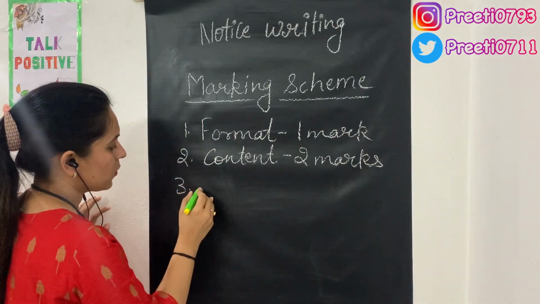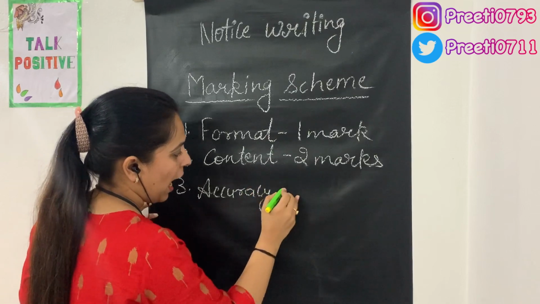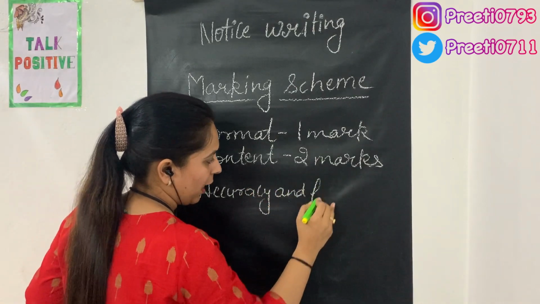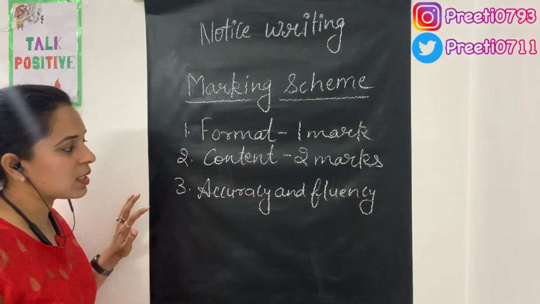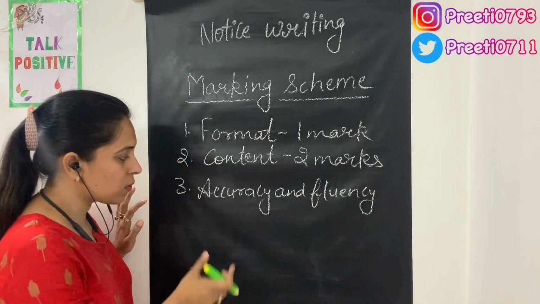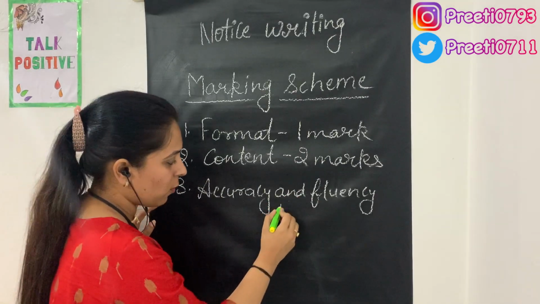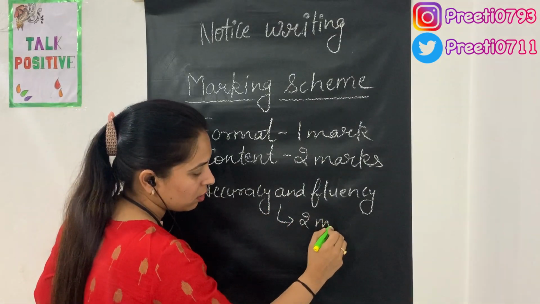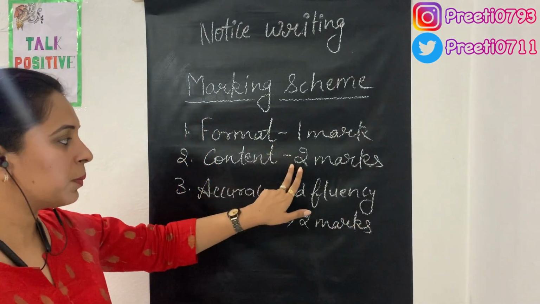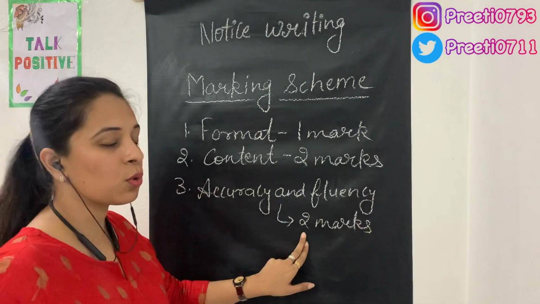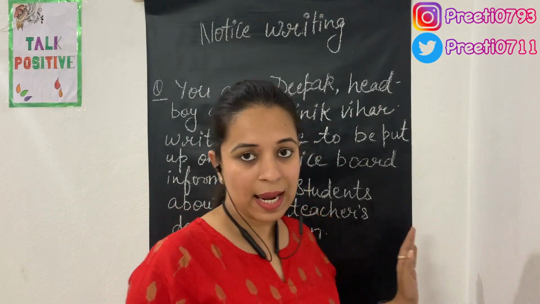And then comes the accuracy and fluency of the language. Like in the content, the language which you have used is to be accurate and fluent. So for that accuracy and fluency, you get 2 marks. So this way, 1 plus 2 plus 2, it gives you a total of 5 marks. Now let us have a look at an example.